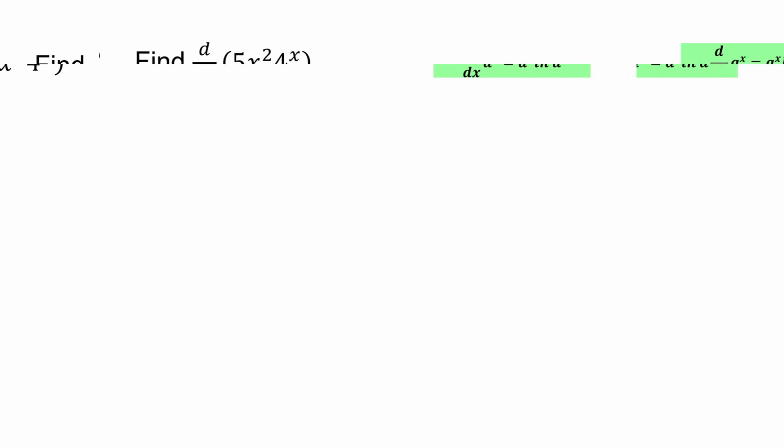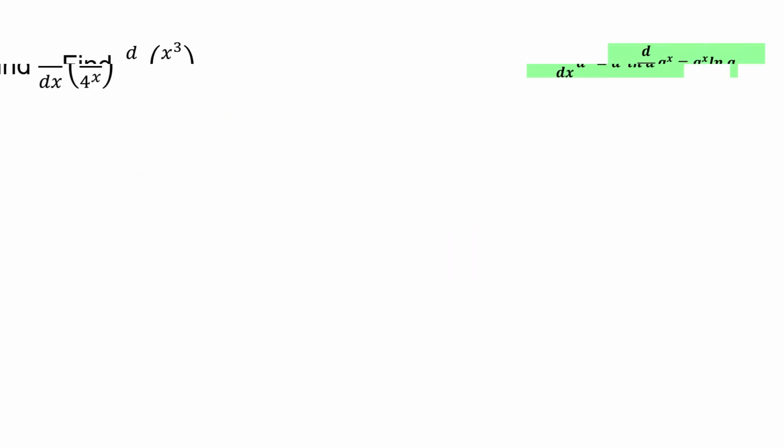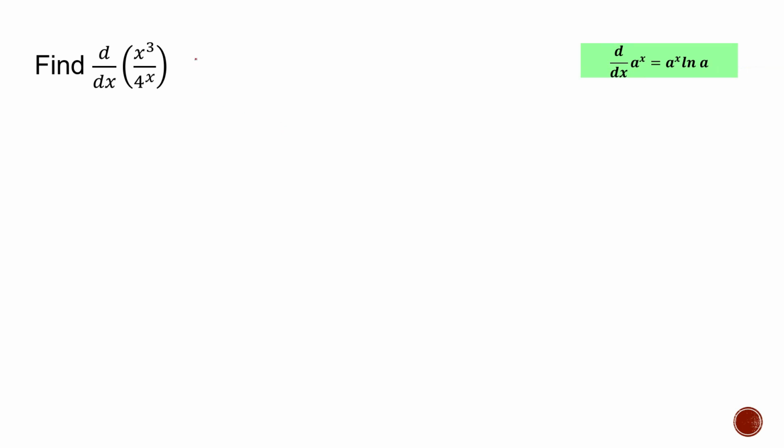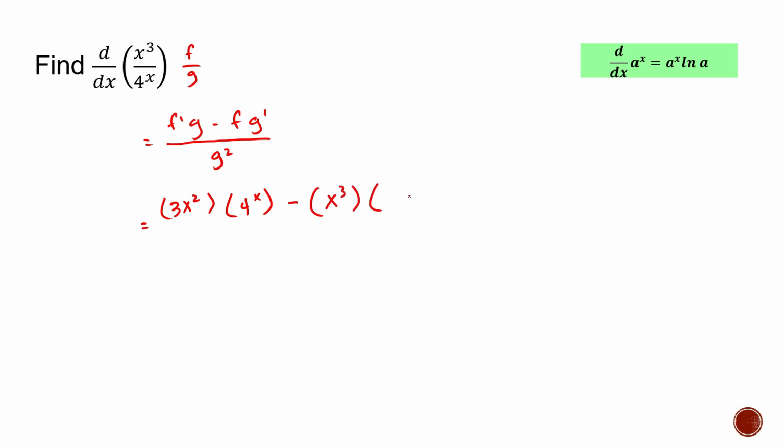Let's go to the second to the last example, and this is going to be the last. All right. Okay, so obviously here we will use the quotient rule. This is our f, this is our g. So for the quotient rule, we have f prime g minus f g prime all over g squared. f is x raised to 3. Derivative of that is 3x squared. Our g is just 4 raised to x. Minus x to the third power times the derivative of 4 raised to x, which is 4 raised to x times ln of a, ln of 4.